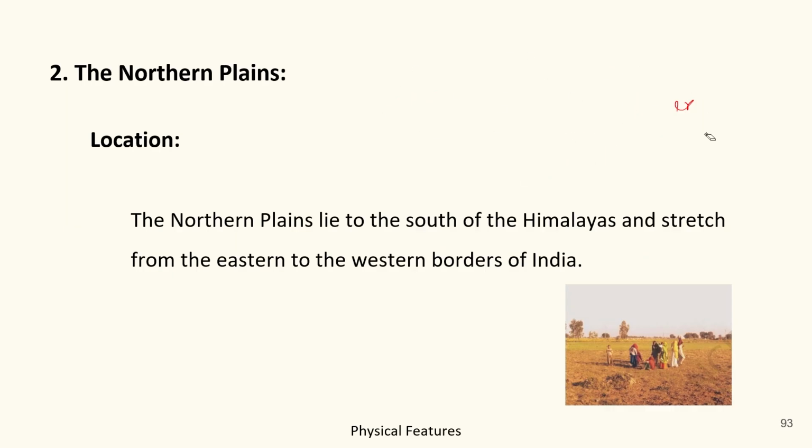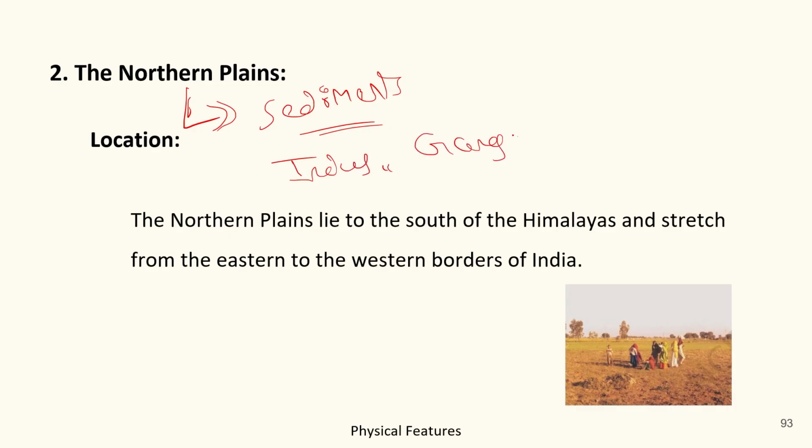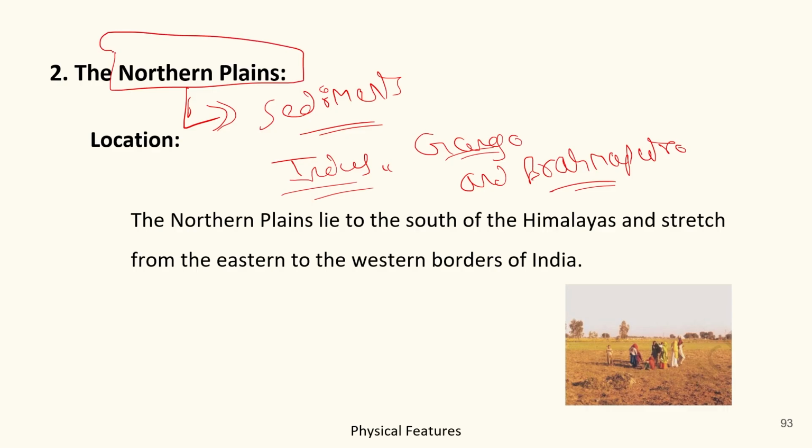So remember the one thing, Northern Plains comprised of sediments brought by mainly three rivers: Indus, Ganga, and Brahmaputra. So these are the three rivers which brought us sediments which ultimately form the Northern Plains. Got it?